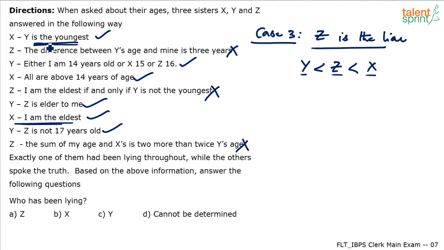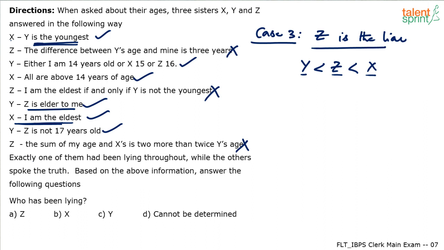Consider these two statements. X is saying Y is youngest and X is saying I am eldest. So obviously Y is youngest, X is eldest, Z comes in between. And Y says Z is not 17 years old. This also has been done, right? Z is elder to me is done. Y says Z is not 17 years old. Okay, now what happens? How do we find that this case is wrong? Z is liar is wrong.